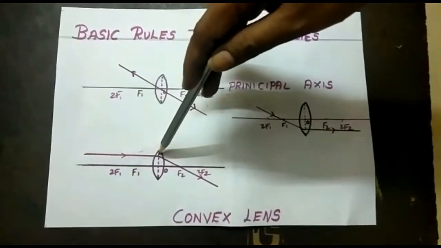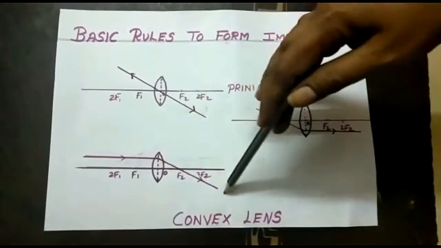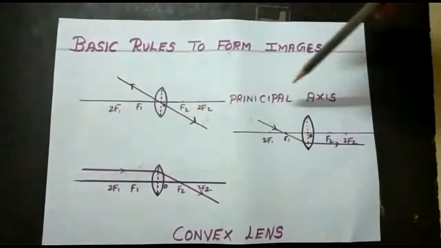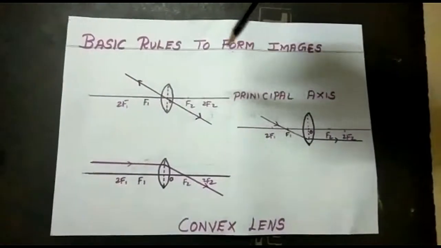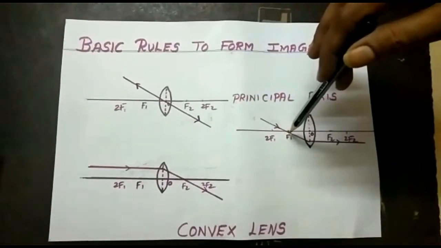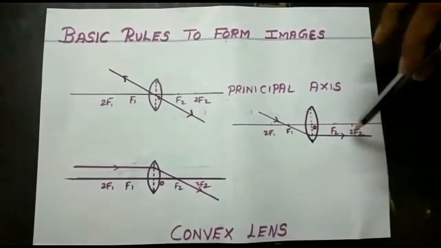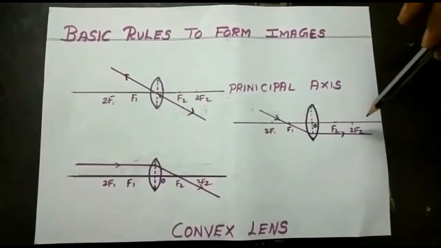After refraction, they converge, passing through the focus. The third rule: when a light ray strikes through the focus, after refraction it travels parallel to the principal axis.